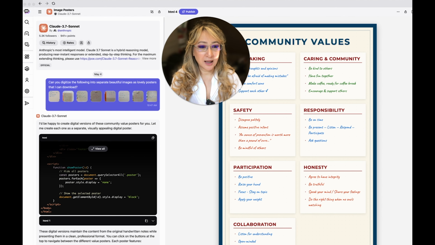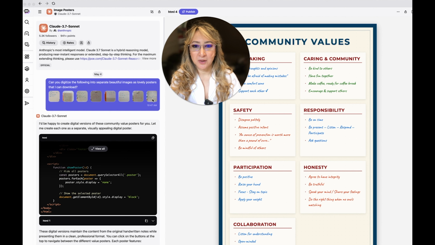So here I've just spent a few minutes doing this to save us some time. So here I'm on Claude 3.7 Sonnet on Poe. I have a subscription and I was working with a lovely school where we looked at creating common agreements and discussing what our community values are and what we valued. And we put them on posters on pieces of paper.